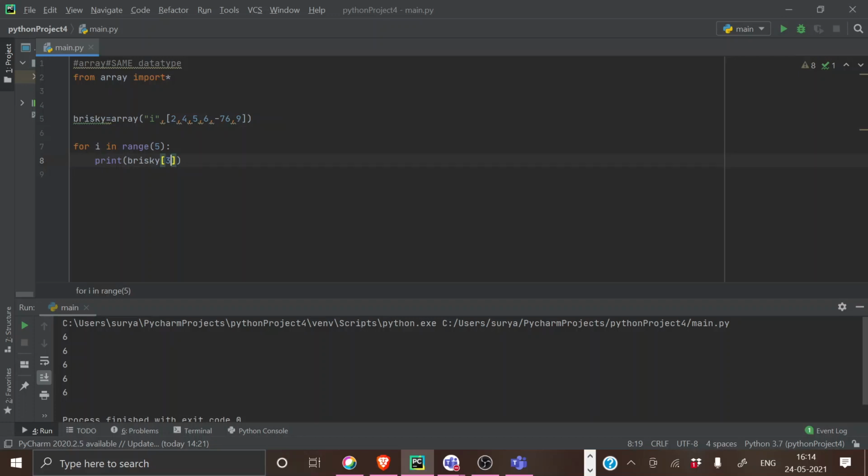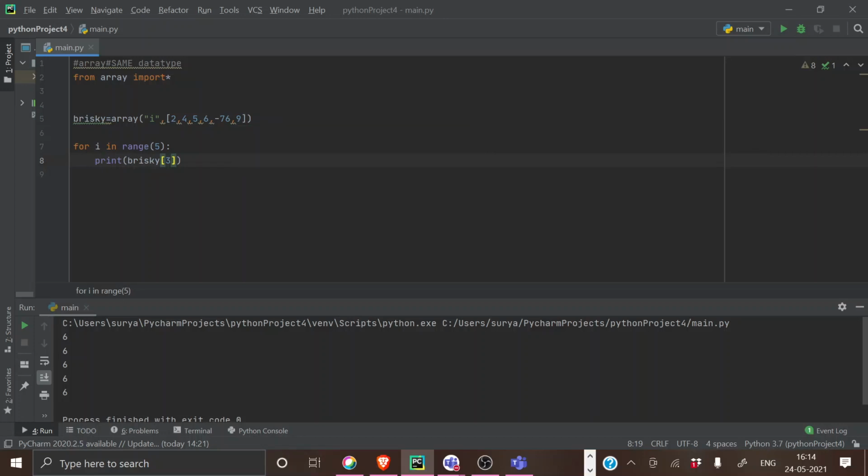So after printing the 6, this particular loop is running for 5 times. So it is printing 6, and again it's coming to the same loop and checking the third element. So again it's printing 6, and again it's coming for the fourth loop. There is no change in the array, it is fixed. So again and again it's printing the same element.